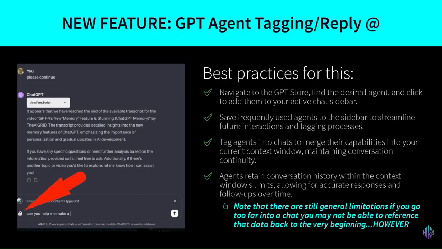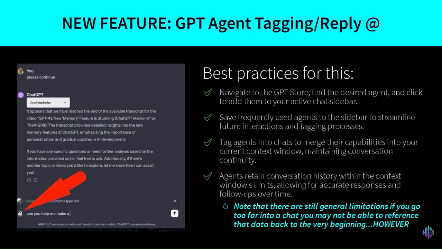Say I'm tagging in another agent, and I've been having a conversation for 10 pages of chat before that. I'm tagging in a new agent. Technically, that new agent that I tag can read above the context window from before. So even if that agent was never a part of what I was talking about, it can read what was in the conversation before.